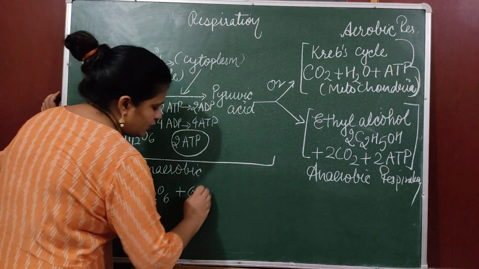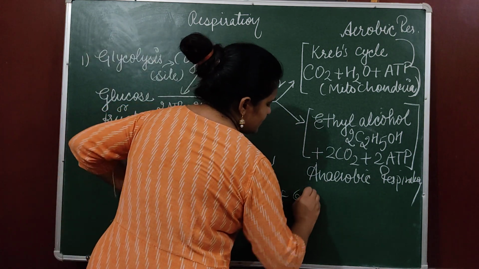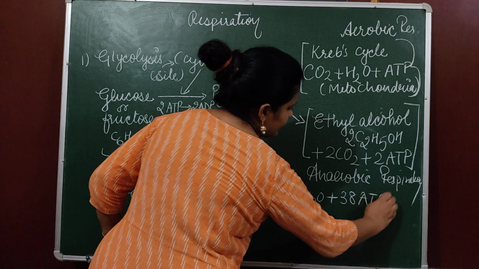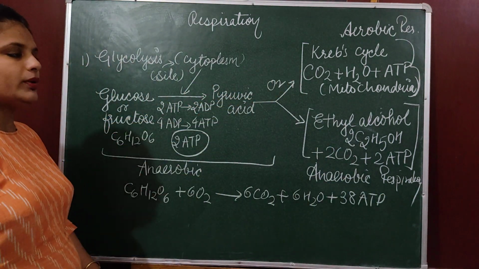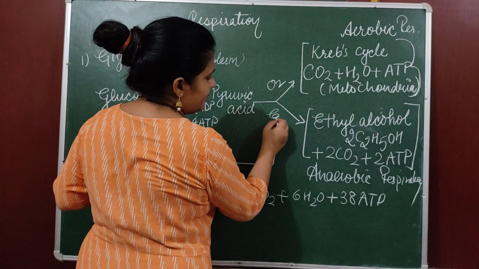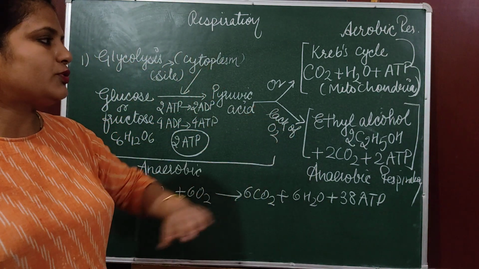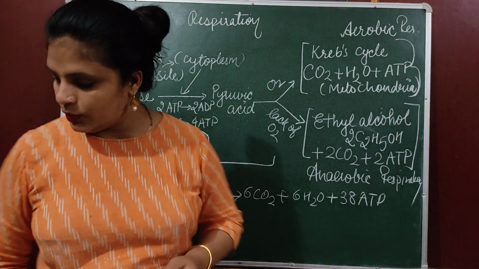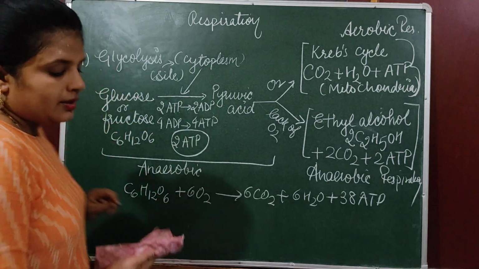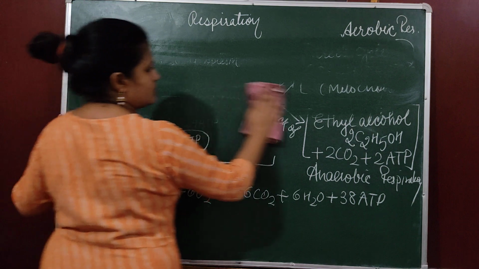C6H12O6 plus 6 molecules of oxygen forms 6 molecules of carbon dioxide plus 6 molecules of water plus 38 ATP. 2 ATP here and 36 ATP during the Krebs cycle. Clear? And if there is a lack of oxygen, in that case, they will produce ethyl alcohol, two molecules of carbon dioxide, and two molecules of ATP.